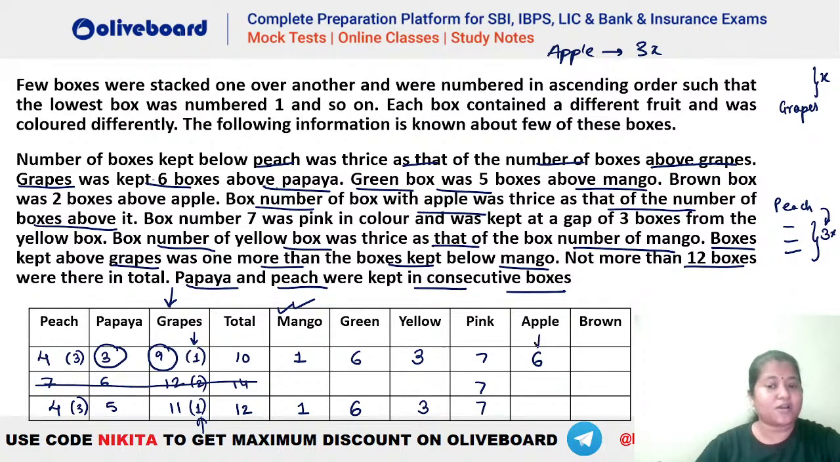So if we have box number of apple as 6, that means there should be only 2 boxes above it. But that is not happening here, because if apple is 6, we have 7, 8, 9, 10. So we have 4 more boxes above it. That means the first case is also invalid here. So that means this case will be the valid one. The second case that is forming will be valid.